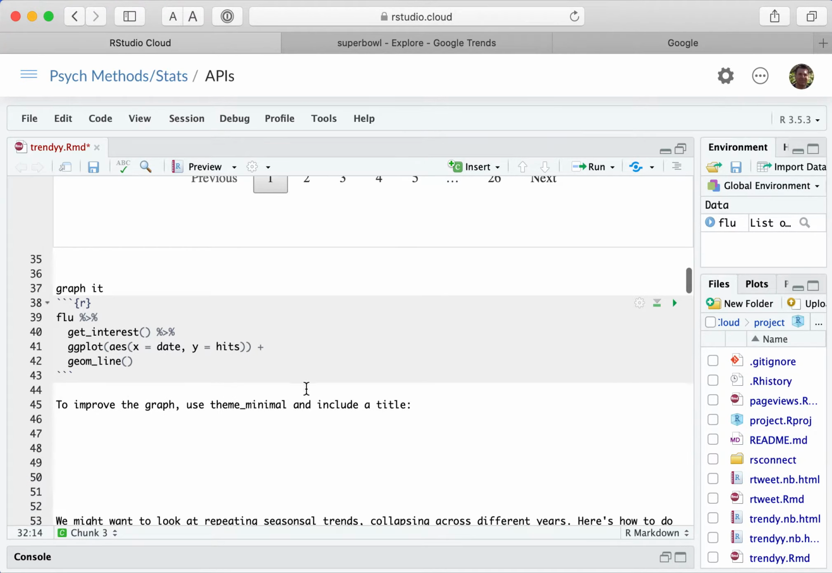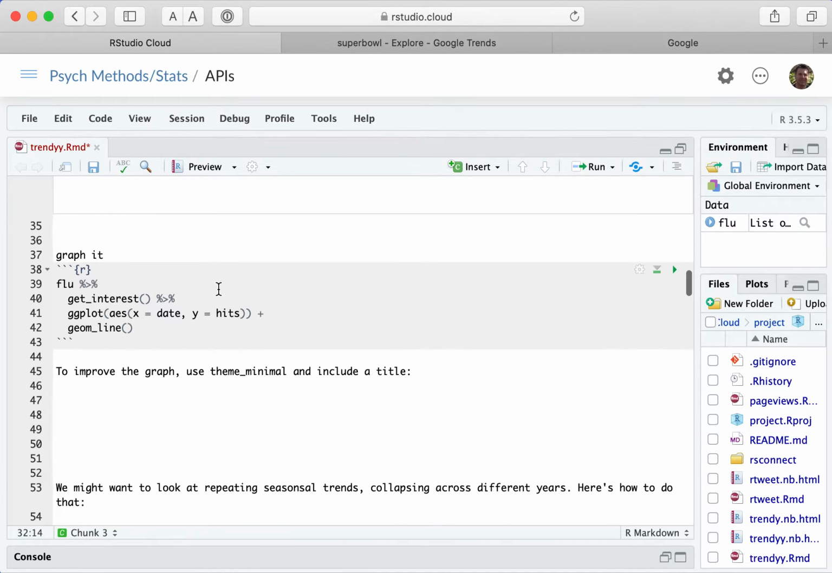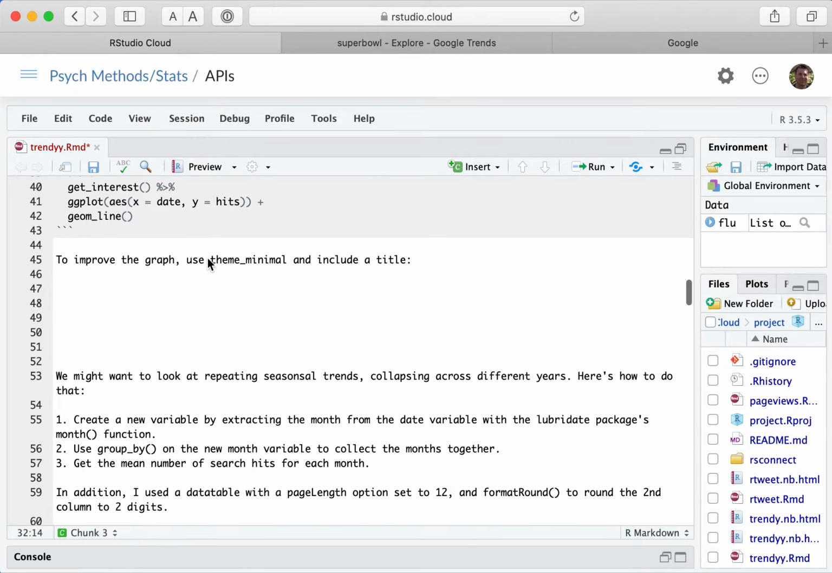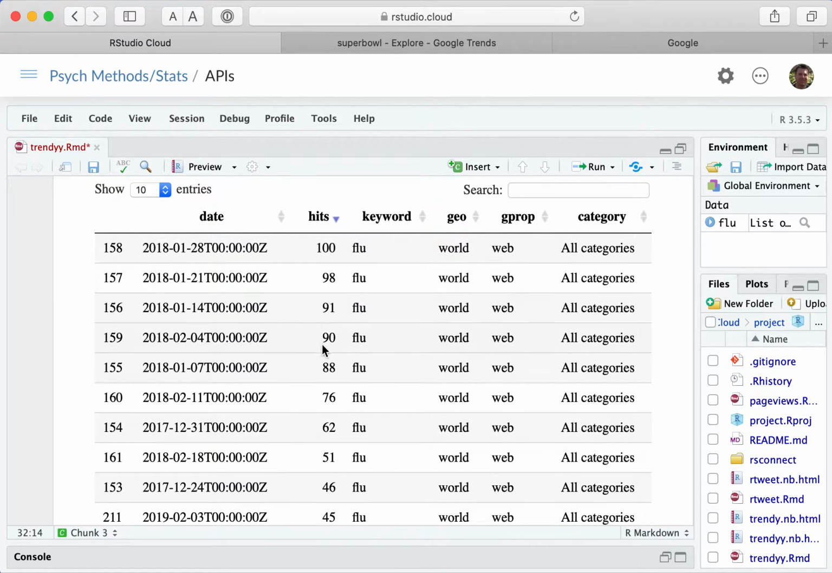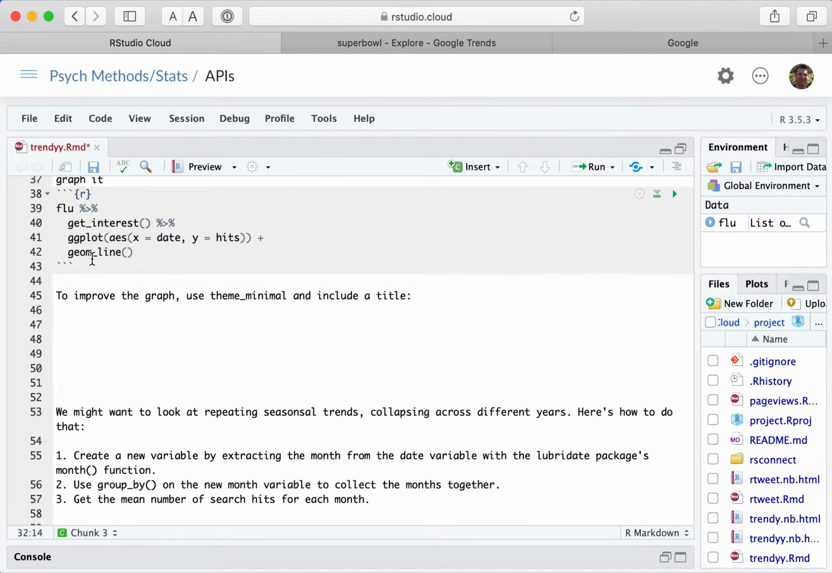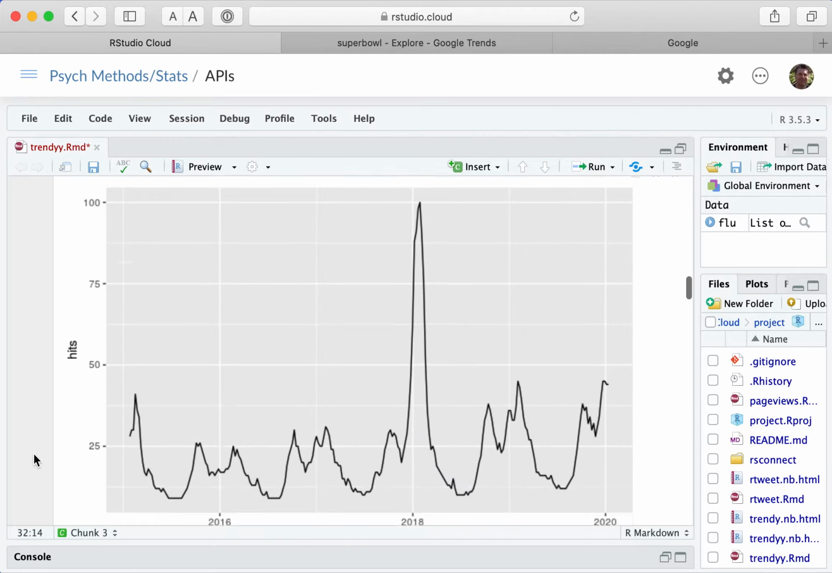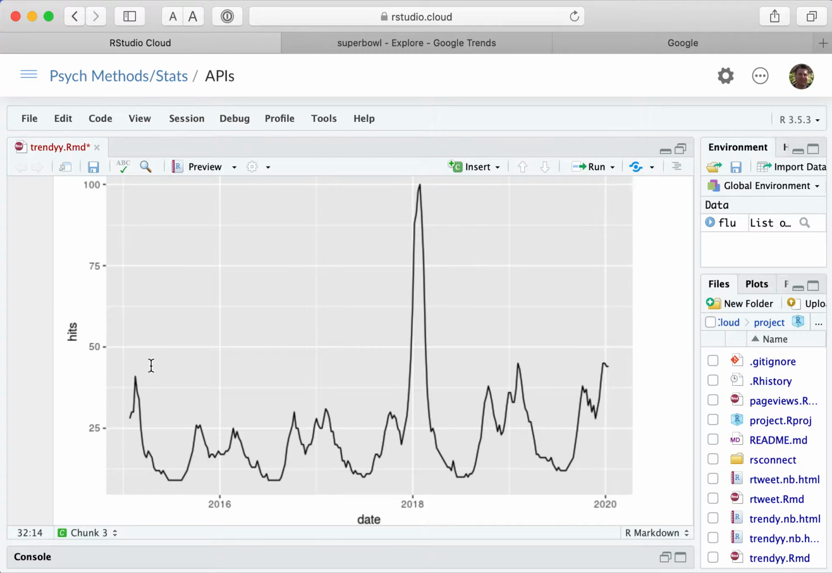So we can create a ggplot graph with it. I'm just going to take this flu and do the get interest on it again, and then send it to a ggplot. The x will be date, so that'll be the horizontal axis, and y, the vertical axis, will be hits, which is this column here. And then do a line graph. So let's do that. And there you can see a typical looking ggplot. And you can see that seasonality to it.